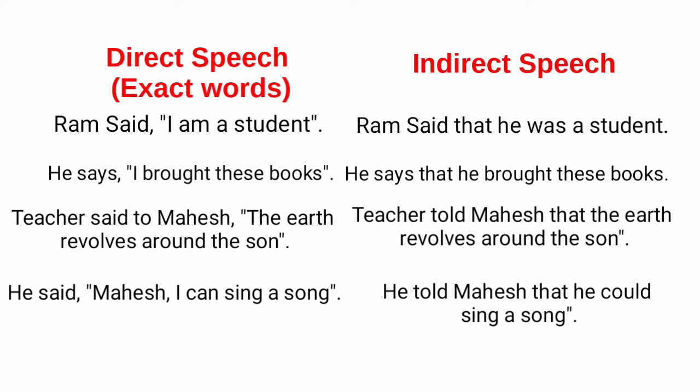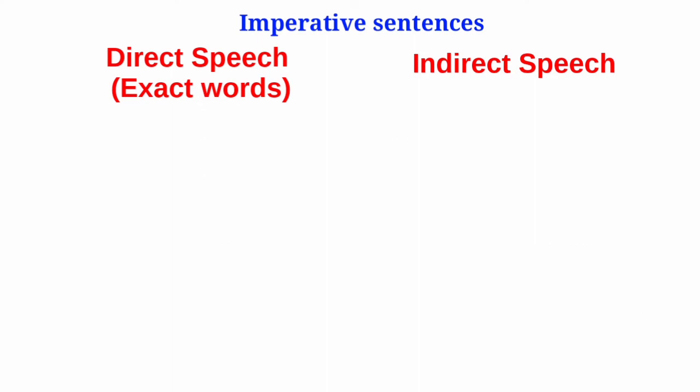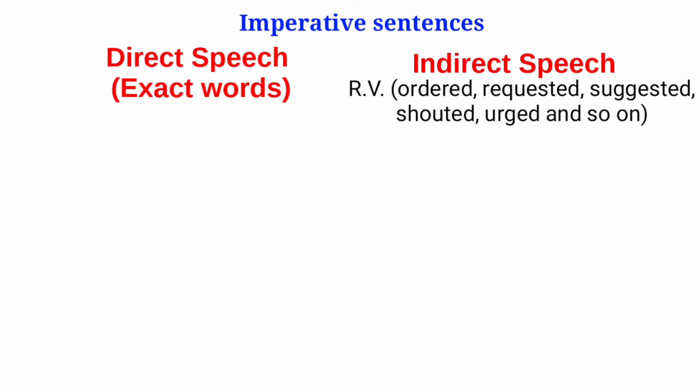Students, we have taken examples of statement sentences or assertive sentences to convert into indirect speech. Let us have different types of sentences to convert into indirect speech. First of all, we will see imperative sentences. While converting from direct to indirect speech, change the reporting verb into ordered, requested, suggested, urged, shouted, and so on. Let us have some examples.